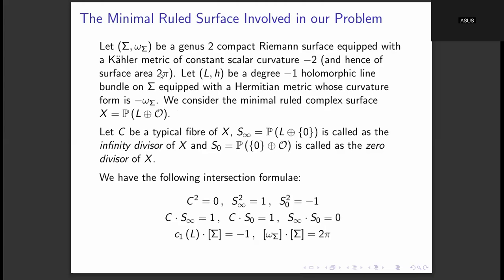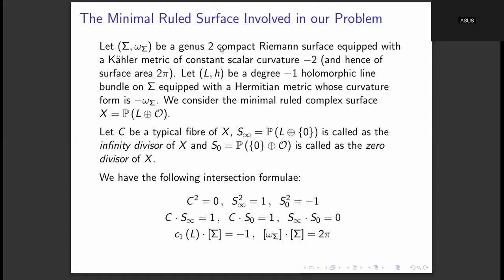The Gauss-Bonnet theorem will give you that if we want the surface area of this metric to be 2 pi, then the scalar curvature, if it is a constant, will have to be equal to the Euler characteristic of sigma, and in this case that will be 2 minus 2g. The genus is 2, so it will be -2.